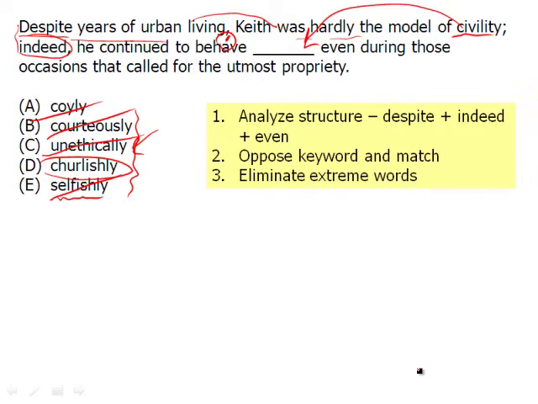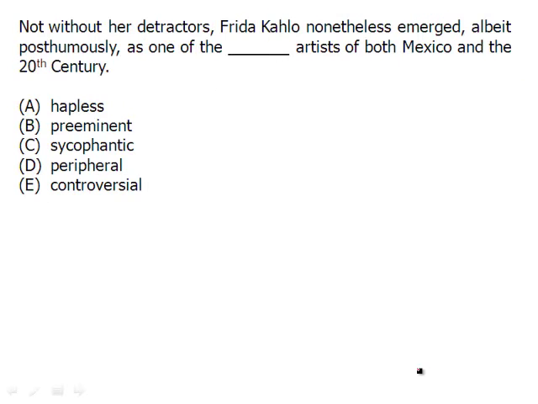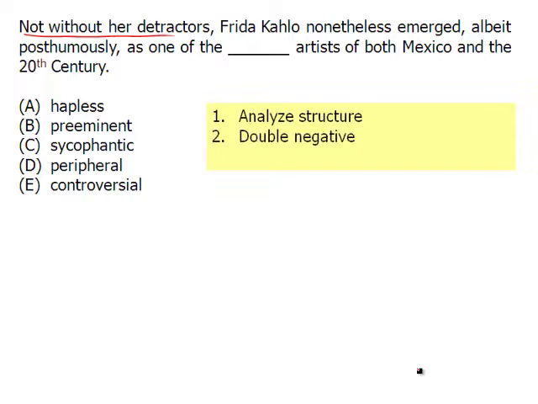Now let's take a look at another sentence here. Not without her detractors. So right off the bat, what are we noticing here? Well, we're noticing that not without is an example of a double negative. Let's keep reading. Frida Kahlo nonetheless emerged. So even though people, not without her detractors means people weren't her biggest fans, even though many people didn't like her, she still nonetheless emerged. And then you'll notice this word albeit. Albeit can sometimes be a sentence shifter in and of itself.